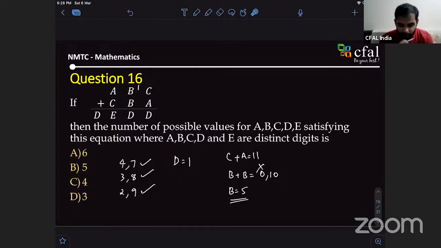Now the question. What's your answer? A or D? What about 5 and 6? 5 and 6 is also 11, right? Yes, sir. But it can't come as 5 because B is already 5. Therefore, we shouldn't take this number because it's given that they are distinct digits. Is it okay? Yes. So another possible value can be 8 and 3 also, no, sir?